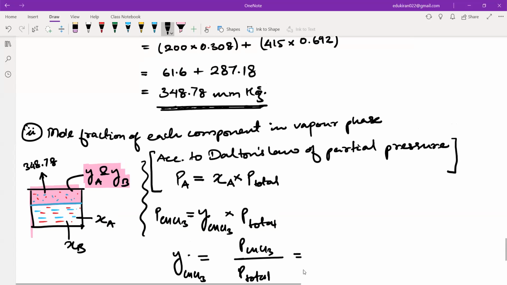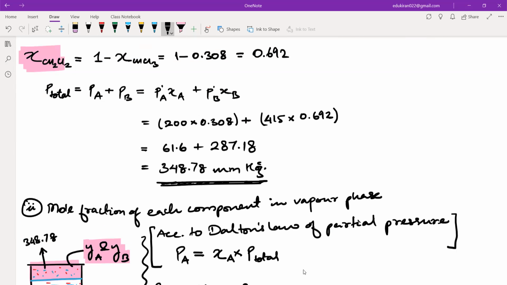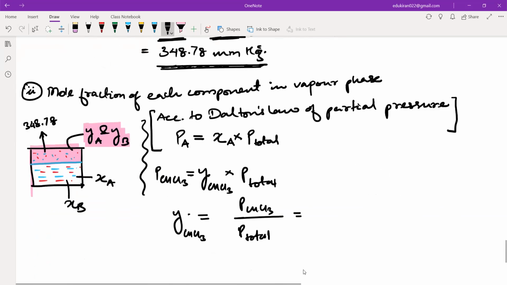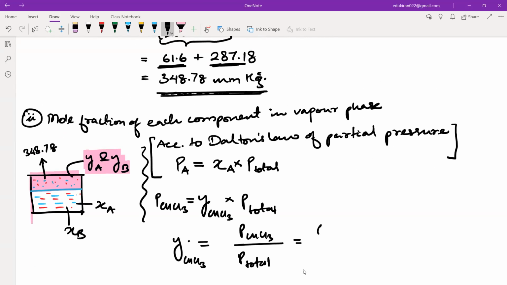Pressure of CHCl3 सिर्फ कितना था? देखिए ये वाला है ना CHCl3 का. This thing is for CHCl3. This is the partial pressure of CHCl3. This is the partial pressure of CH2Cl2. So partial pressure of CHCl3 was